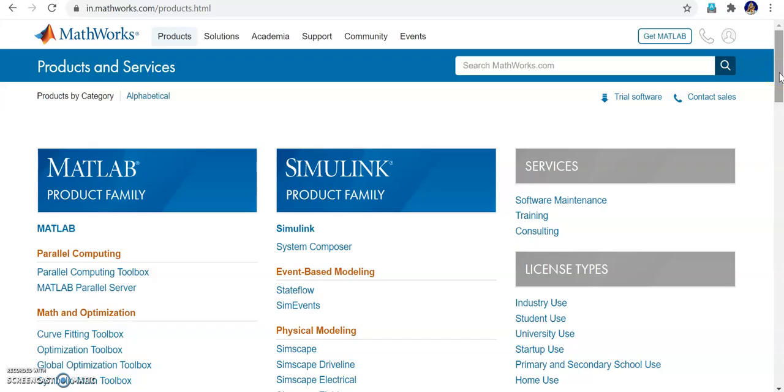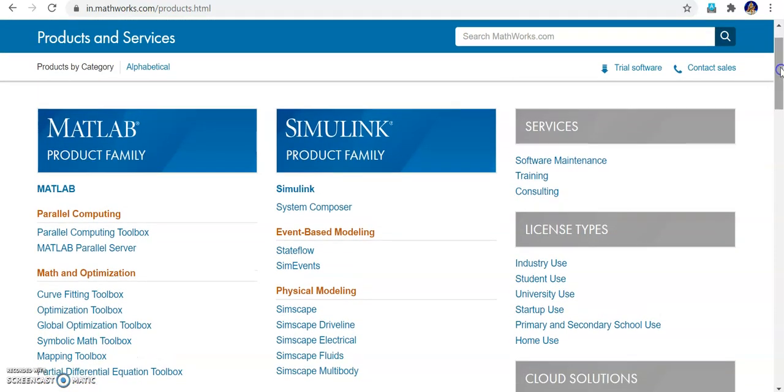Let us see what products are available in MATLAB. I'm on the MathWorks website, mathworks.com, the MATLAB website. Here you can see the product family. In the MATLAB product family you can code, and Simulink is where you can pick and place components. The component may be a transistor, a resistor, an inductor, it can be anything. All components are available.